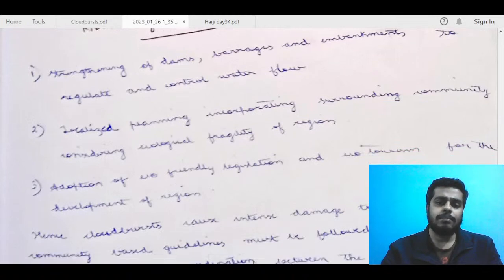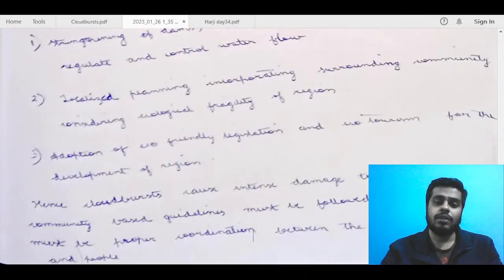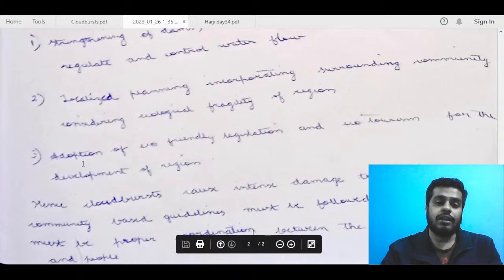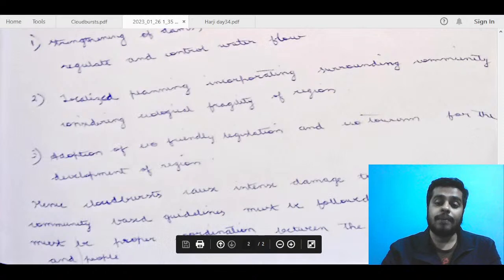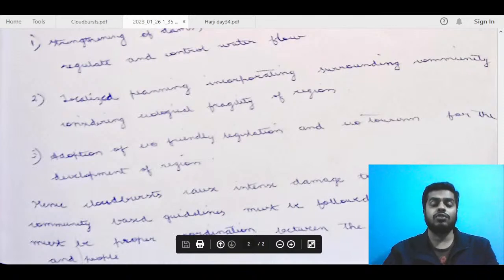Strengthening of dams, barrages, and embankments. Localized planning, more incorporating the surrounding community. Adoption of eco-friendly legislation. You can mention some of the recommendations of the Chopra committee also here, along with NDMA guidelines. That will add a bit of value to your answer. Hence, cloudbursts cause intense damage to humanity. Community-based guidelines must be followed, and there must be proper coordination between the local government and people. I think that is also good.